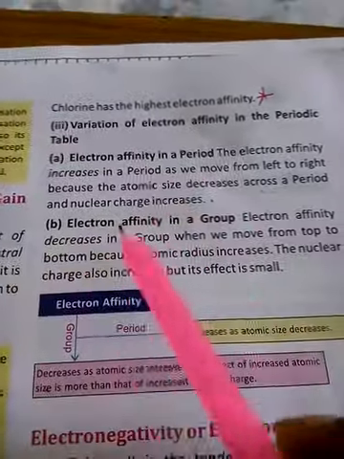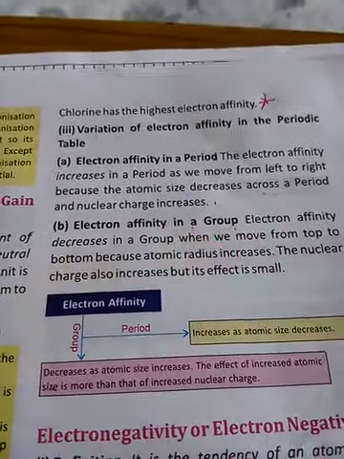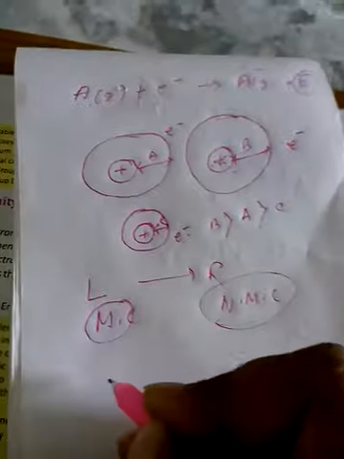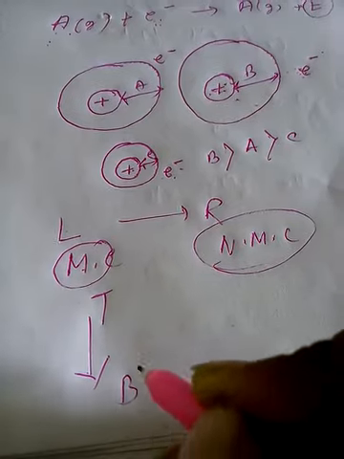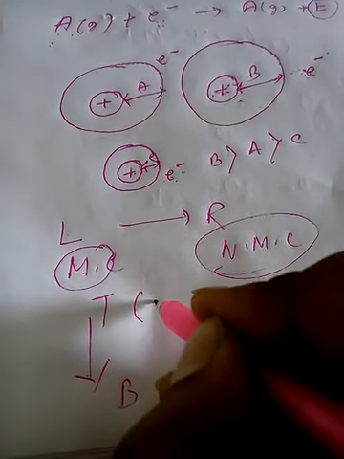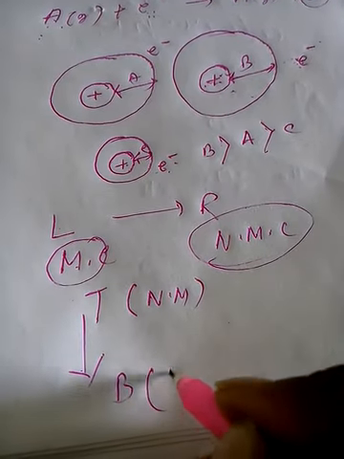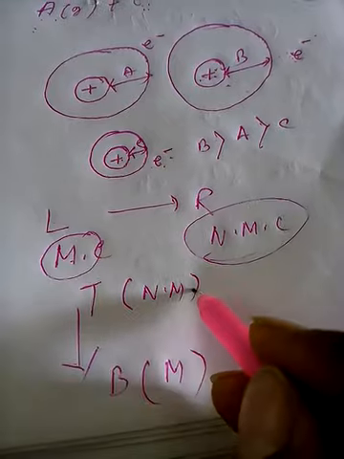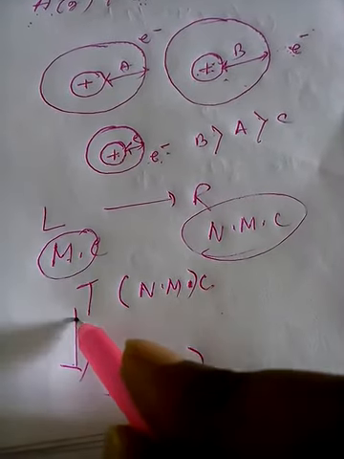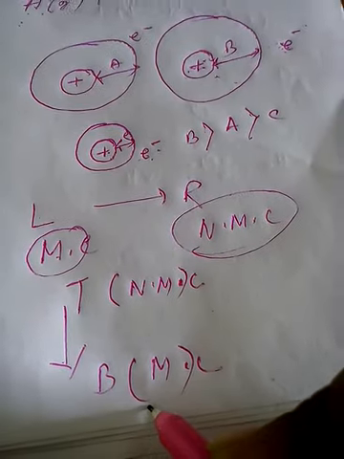Next, electron affinity in a group. Now just think, when we move down a group from top to bottom, what happens? At the top we have non-metals, and at the bottom we have metallic character. The non-metallic character is more at the top and metallic character is more at the bottom.